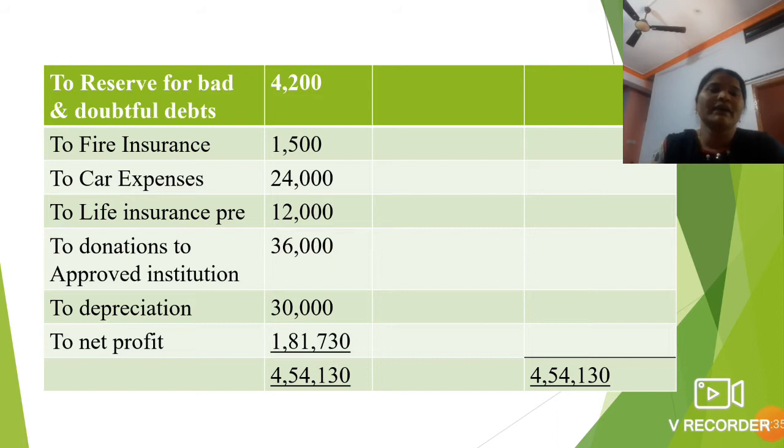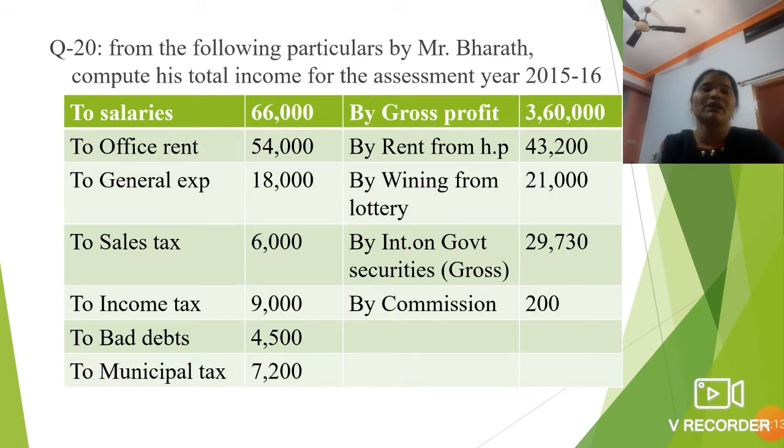Reserve for bad and doubtful debts is 4,200, fire insurance 1,500, car expenses 24,000, life insurance premium 12,000, donations to an approved institution 36,000, then depreciation 30,000. Net profit is also given here, 1,81,730. This is your information. Both column totals are 4,50,130 and 4,50,130. As per this given information, compute the total income for the assessment year